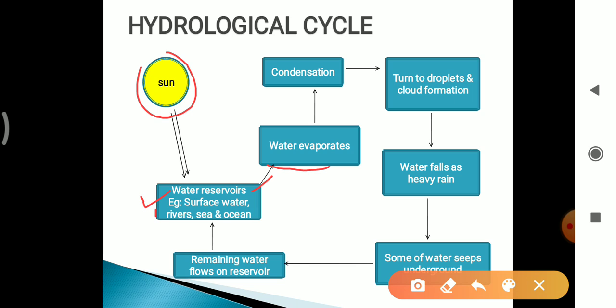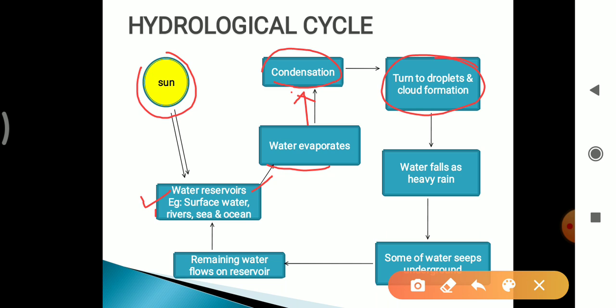Water that has evaporated will condense into millions of tiny droplets that form the cloud, which is called the condensation process. In the atmosphere it will cool down. The water vapor condenses into millions of tiny droplets, resulting in cloud formation.